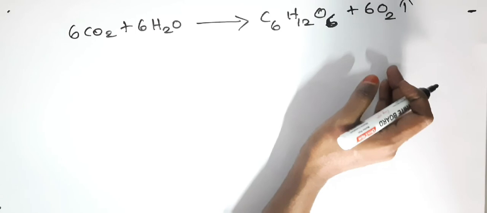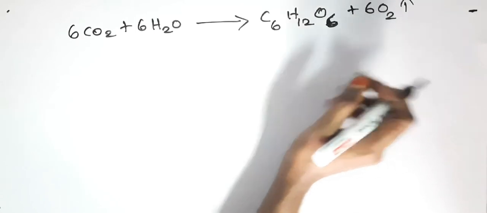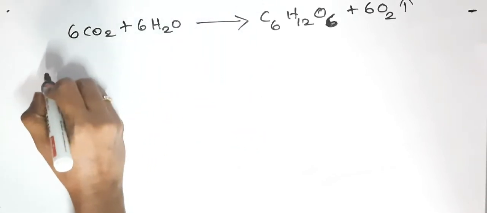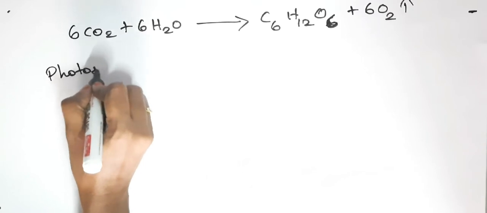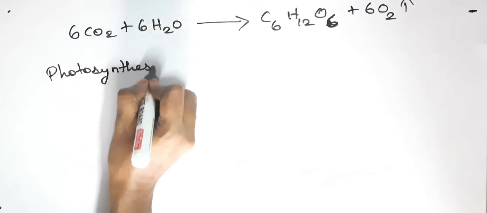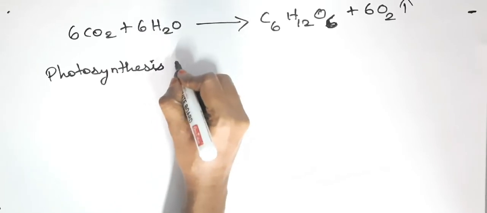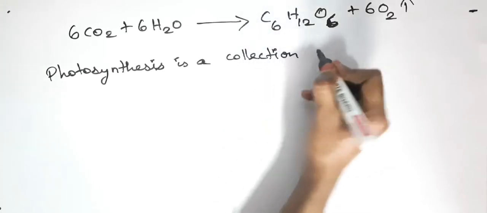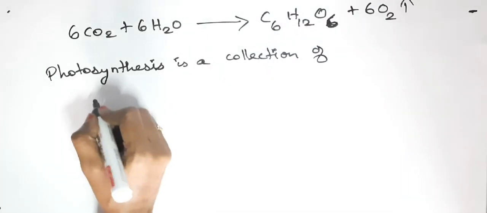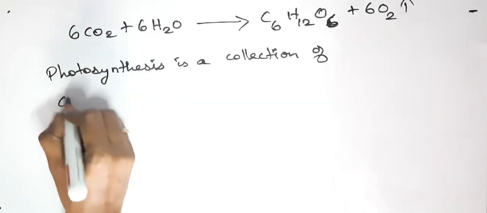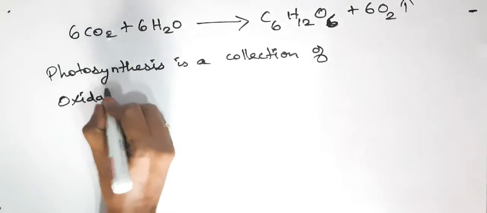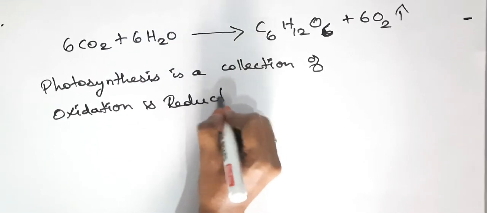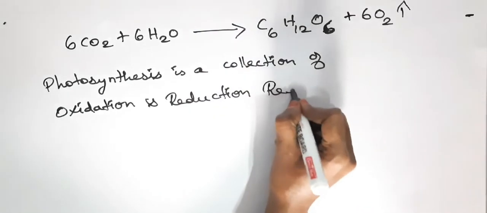What type of reaction is this? This is a collection of reduction and oxidation reactions. Photosynthesis is a collection of reduction and oxidation reactions.